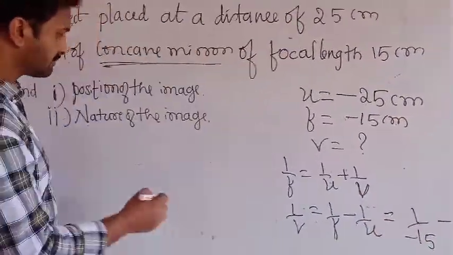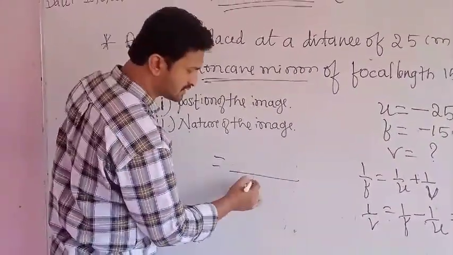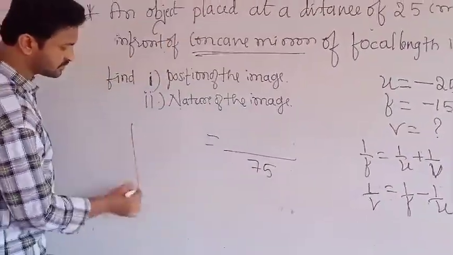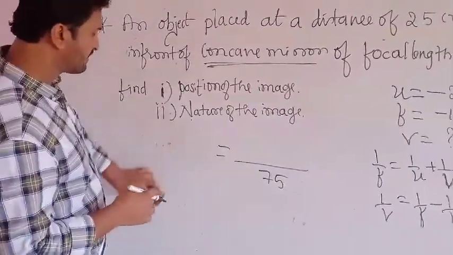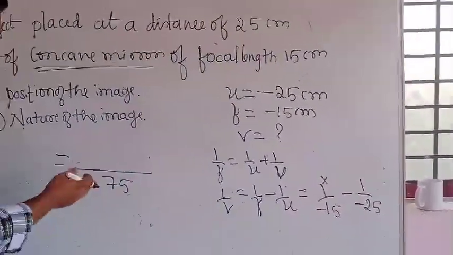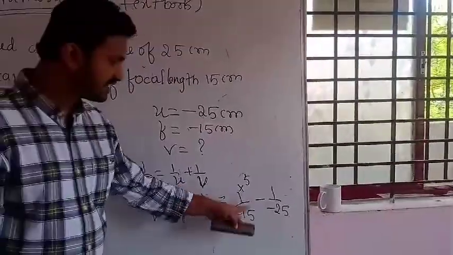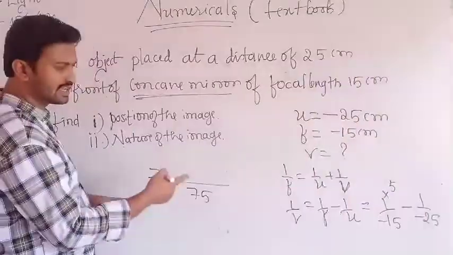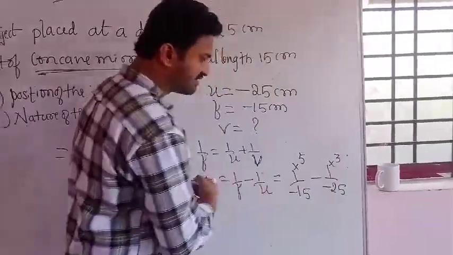Simplify here. The LCM of 15 and 25 is how much? 75. You find the LCM of 15 and 25, you will get 75. Here 15 3s are 15, 15 5s are 75, and here 25 3s are 75.